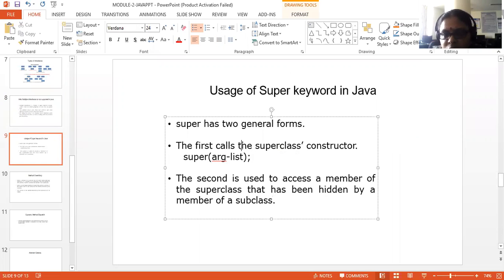Right. Observe here, the first use of super is to invoke the superclass constructor. To invoke the superclass constructor, arguments are optional. You may have arguments or you may not, as your constructor may be a parameterized constructor, or a constructor can be without arguments also. The second use is whenever a member of the superclass and subclass are the same, then to invoke your superclass members, usually the super keyword is used. The second is used to access a member of the superclass that has been hidden by the member of the subclass.